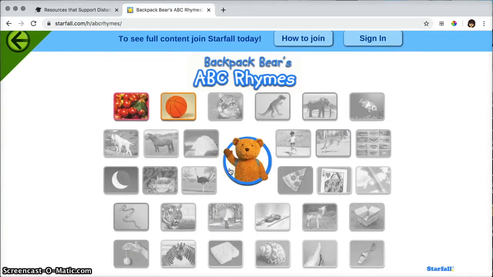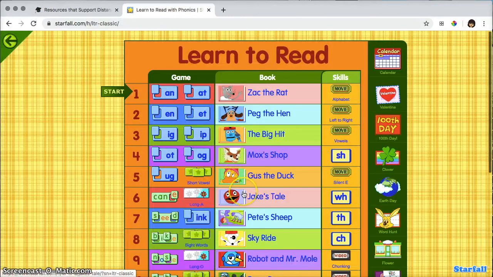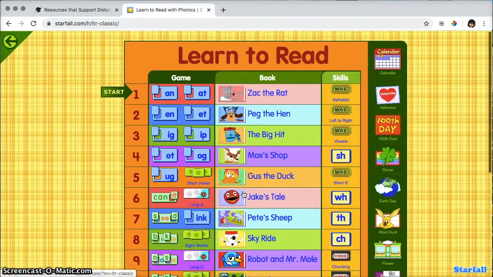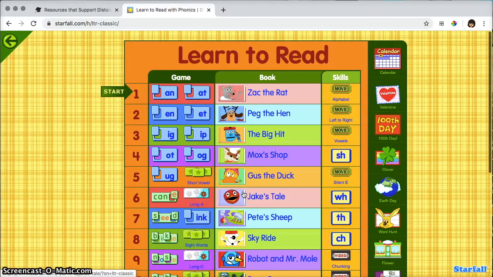For another example, these ABC rhymes, there's only 2 of them that are available. However, if I go into the Learn to Read, you'll see that all of them are available. So there are plenty of places for you to get information, even if you don't have access to the entire catalog of resources. So just to show you the quality of some of their programs, let me show you what would happen with these different things here. So we have for number 1 across the top for the sound, we have 2 games, a book, a read aloud, and then a little movie that talks about the alphabet and the order of the alphabet. So just to show you the game, I'm going to go ahead and click on it here.